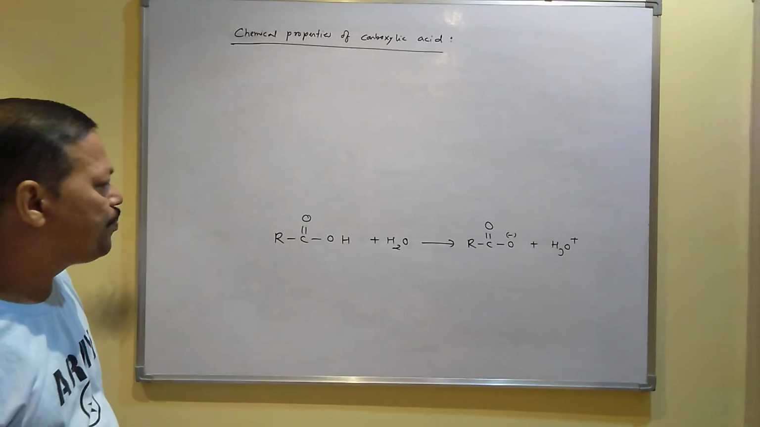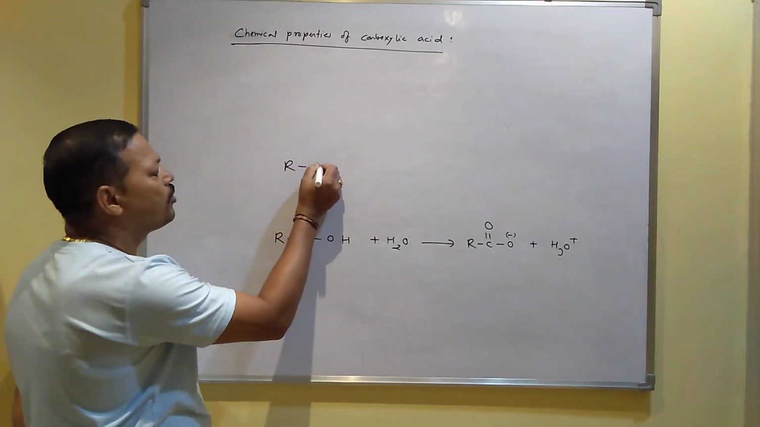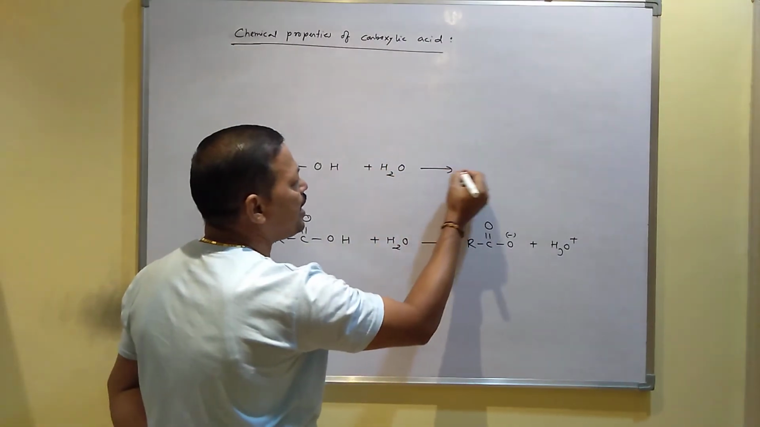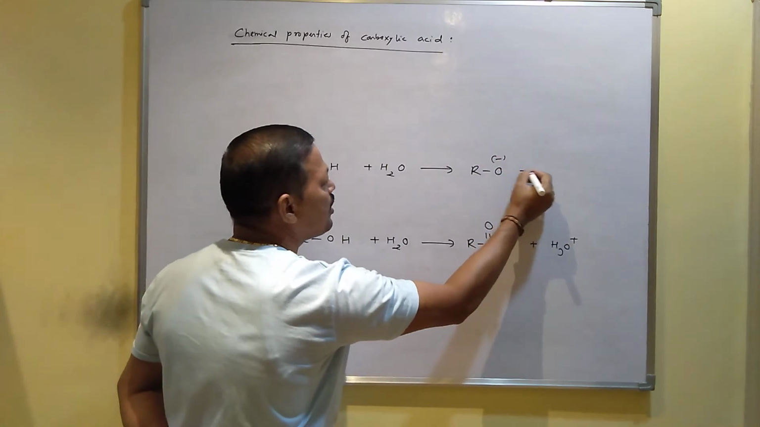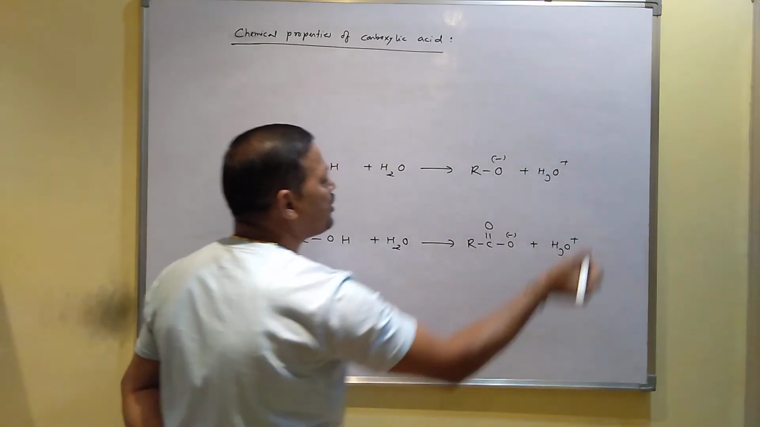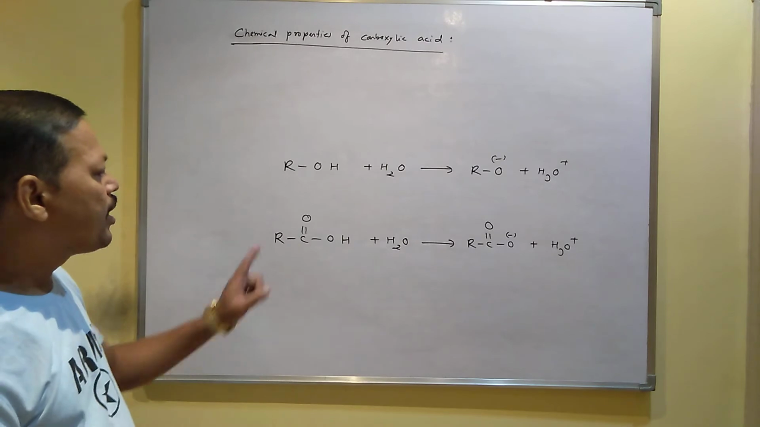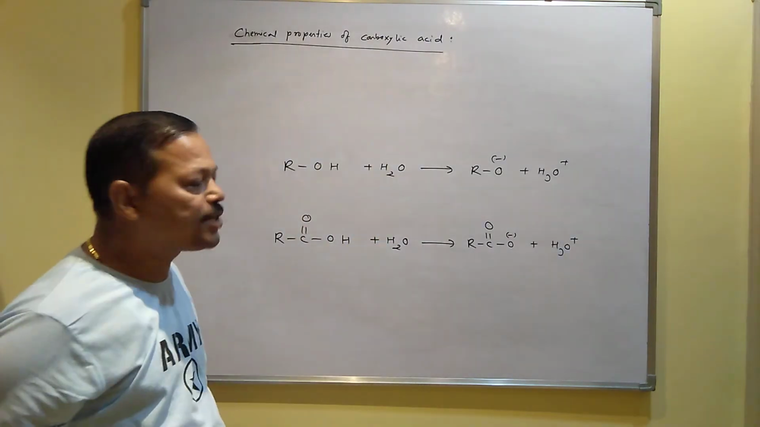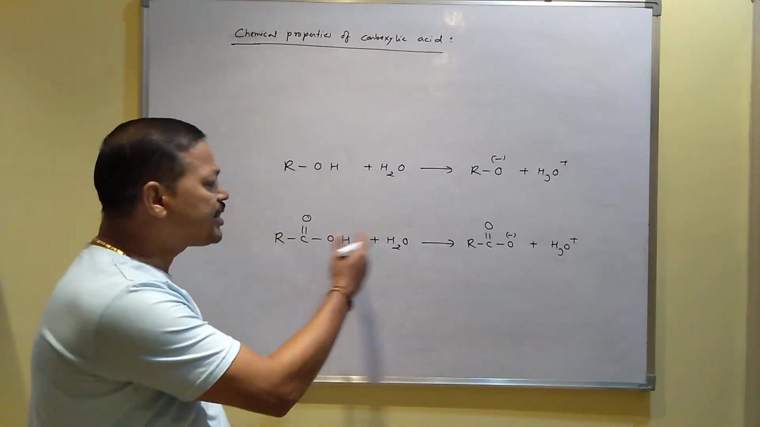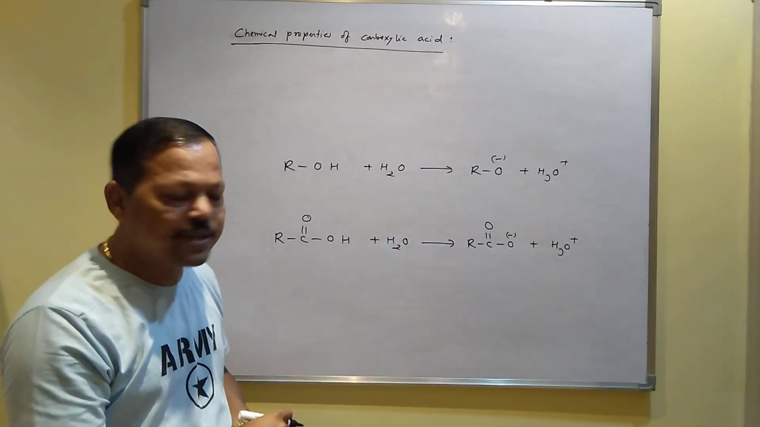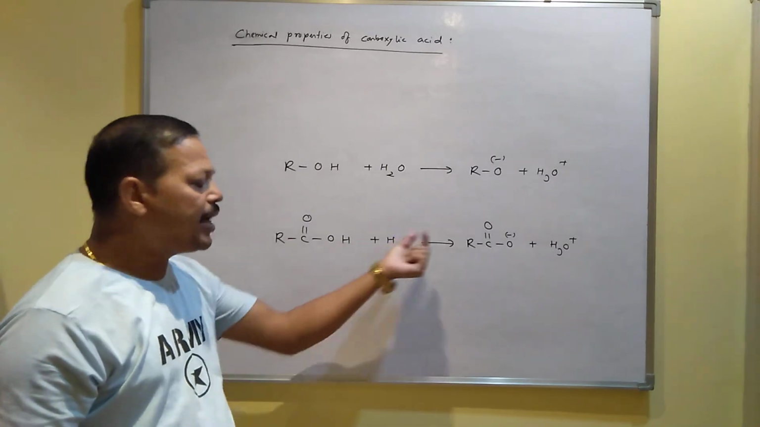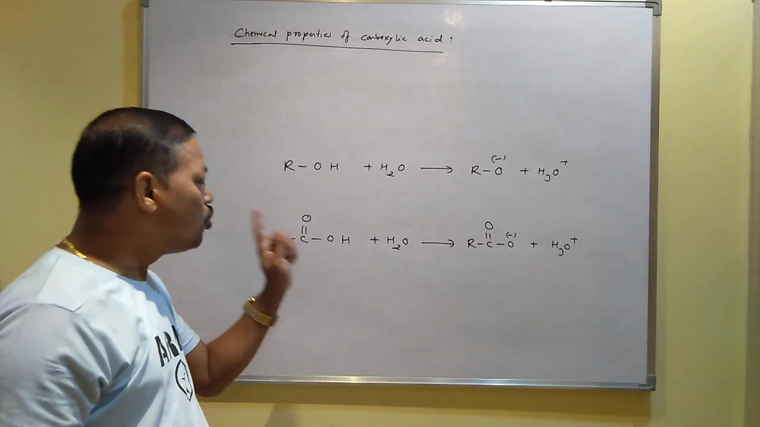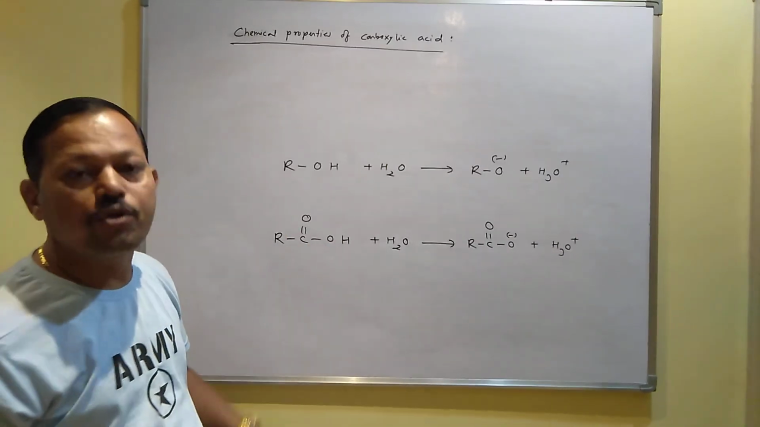Since it can release the H plus ion, carboxylic acids are said to be acidic in nature. Similarly, alcohol, ROH, when it reacts with water, is also an acid. It can release hydrogen, produces one ion, RO minus, and produces a hydronium ion like this. But the question is, carboxylic acids are more acidic than alcohol. Why, although both can release H plus ion? Those acids which can release the H plus ion more easily are more acidic. So carboxylic acid can release the H plus ion more easily, and that's why carboxylic acids are more acidic than alcohol. But why can it release the hydrogen more easily?